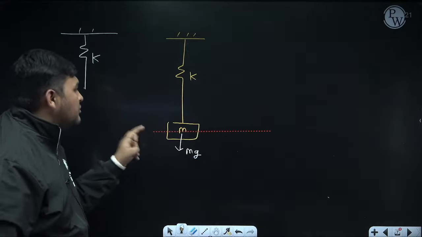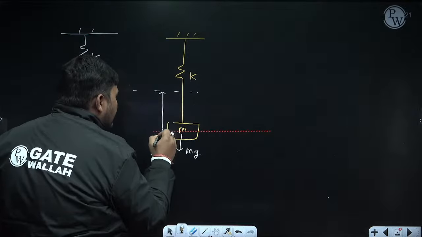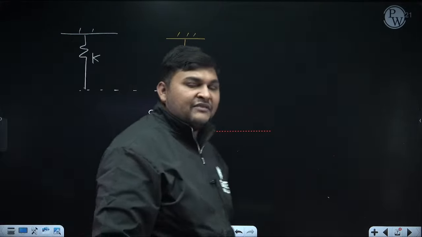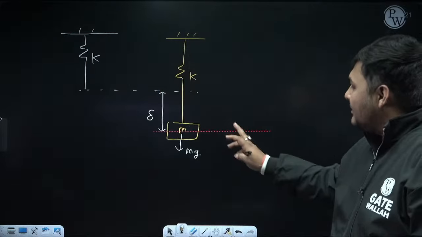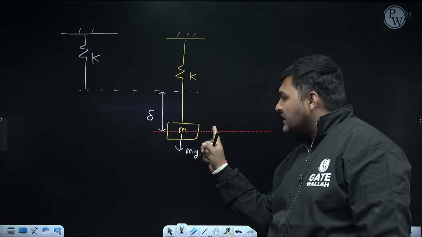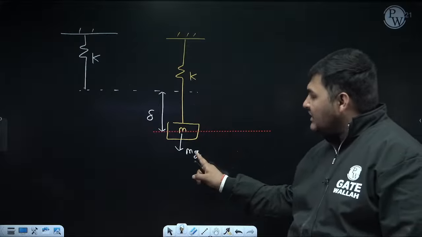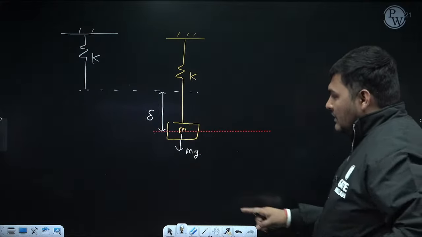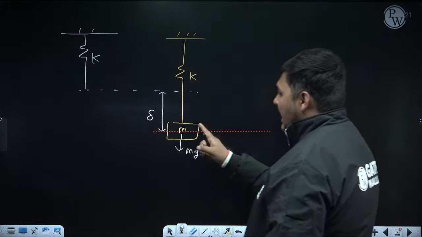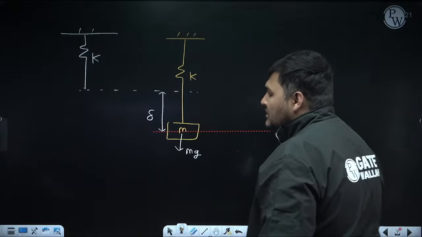because this is the mean position. So suppose till reaching the mean position the deflection of the spring is delta, and after this static deflection delta, it comes into equilibrium. Since this is equilibrium or mean position, at this position net force will be 0. So how can I find the relation between mg and delta? First of all, at this position, the weight is acting in the vertical downward direction. At this position, the spring has elongated by delta amount. Stiffness of the spring is K.